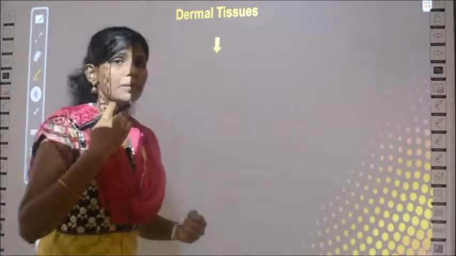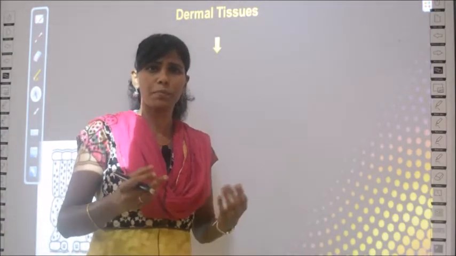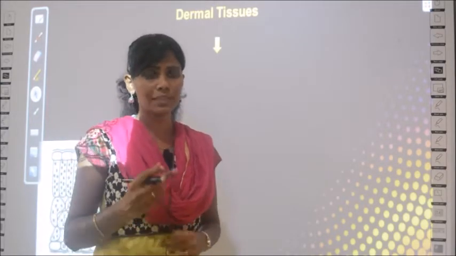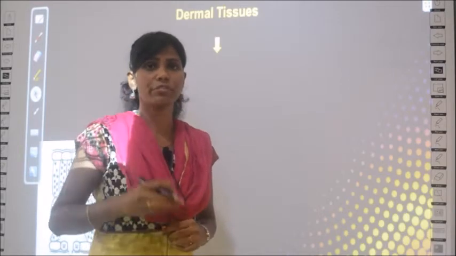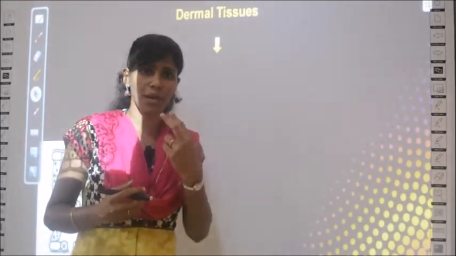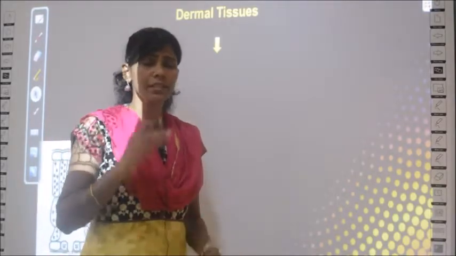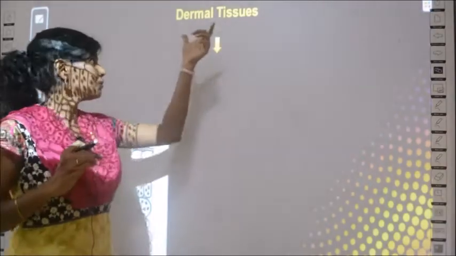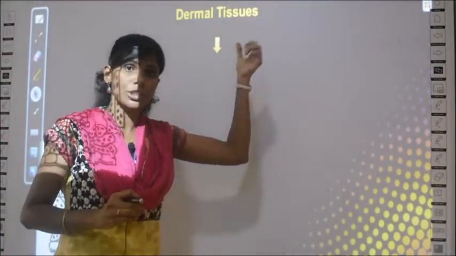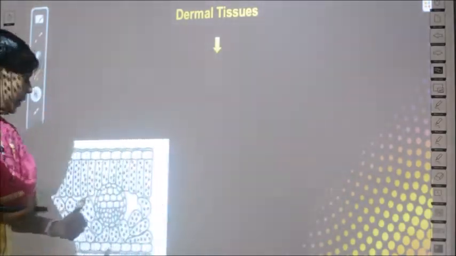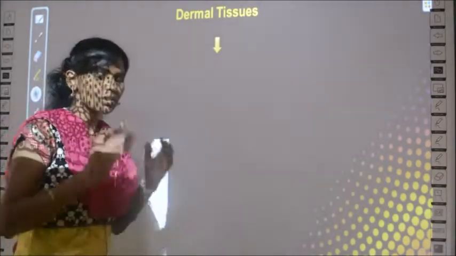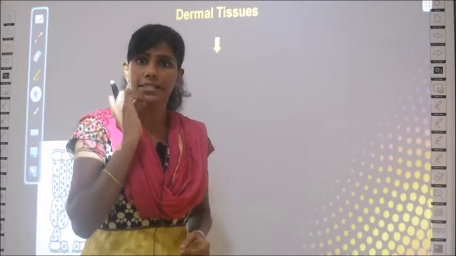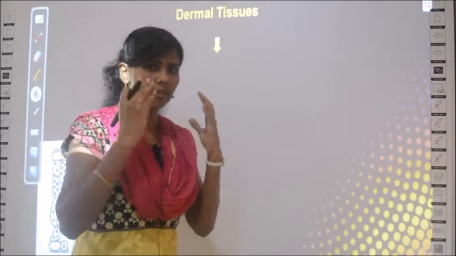Okay, so if I tell you, explain about a human being, what are the characteristics, what does a human being have, what will you do? You will just imagine the picture or the image of a man, and you will tell a man has 2 eyes, 1 nose, 1 mouth. How will you tell? Just that picture of the man will flash into your mind, right? Similarly, when you hear or think about the word dermal tissue, this picture should come into your mind. Imagining that picture, you should describe it. You should not just memorize the sentences given in your book. So just keep this picture in mind.